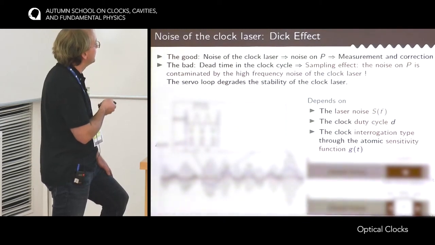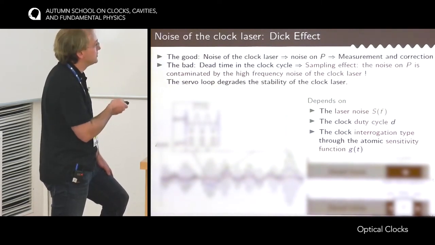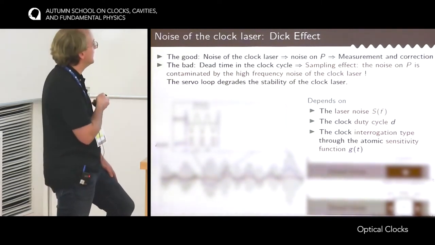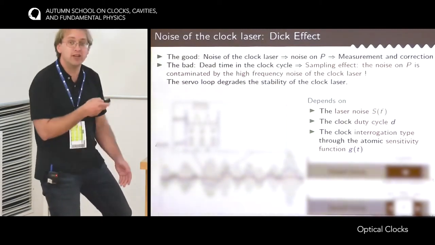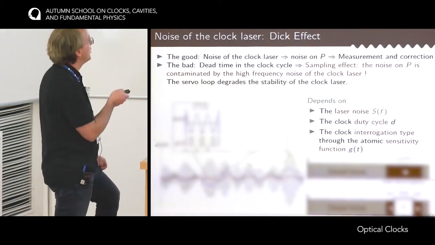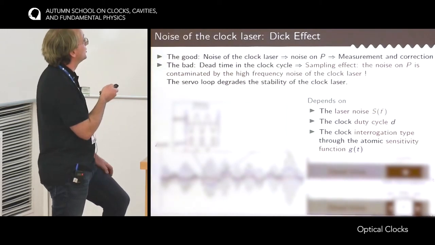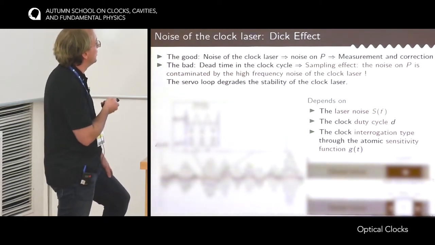You see from there that this high frequency noise in the clock laser is sampled at regular intervals, and this high frequency noise is translated into low frequency fluctuations. These low frequency fluctuations, which were not there in the first place on the clock laser, are transferred back to the clock laser by the servo loop.